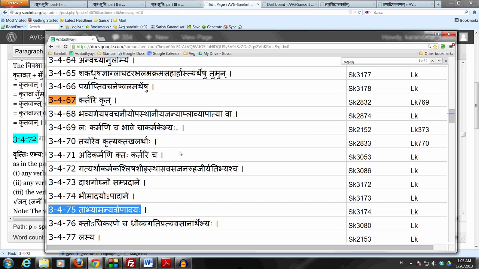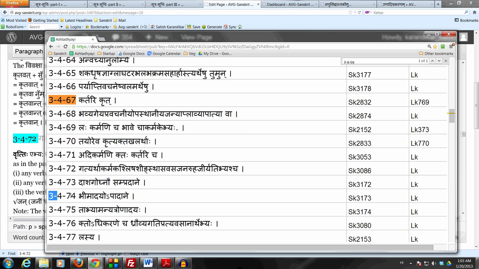But Panini does have some specific rules in the case of the Unadi affixes, which is what we are going to study now. And we are going to go and see the Sutram 3475, which says Tabhyamanyatronadayaha. But before we go to that Sutram, let us take a look at 3474, which says Bhimadayo Padane.